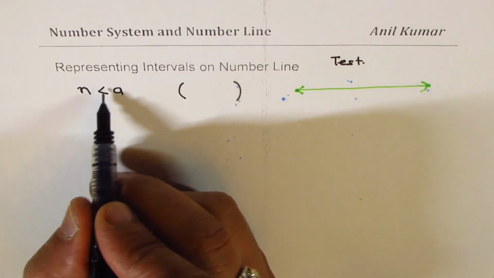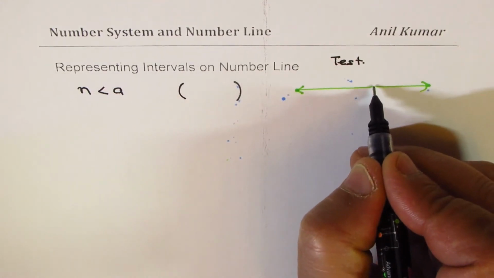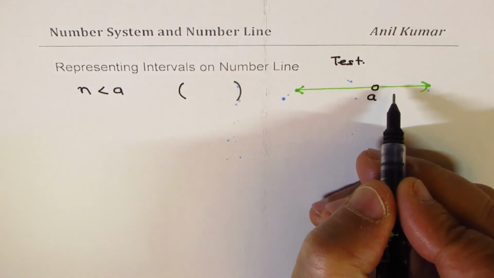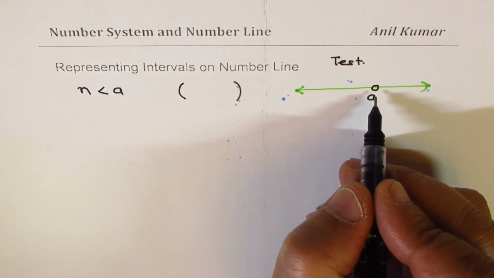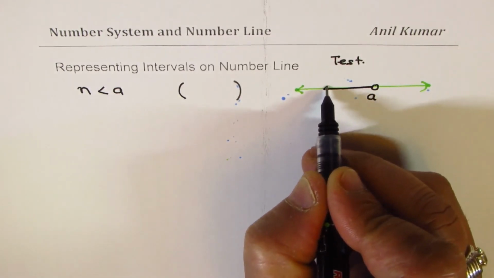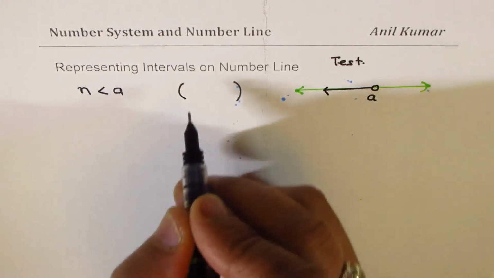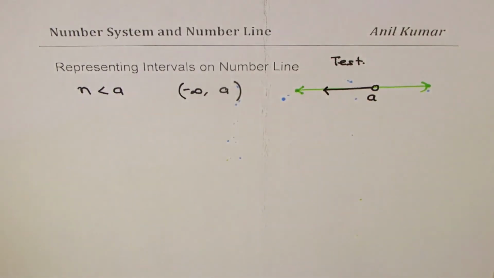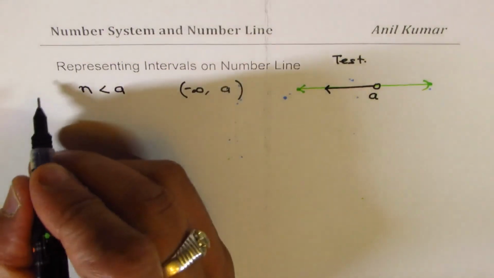We are saying all the numbers are less than a. That means they're on the left side. So on a number line, we'll mark a. We don't know whether it is on the right of origin or the left of origin, so we avoid writing the origin O. Is that okay? But we know it is towards left of a. That means less than means we are approaching minus infinity. So it's from minus infinity to a. You get an idea, right? So that is how you're going to do it. So this was your question number 1.